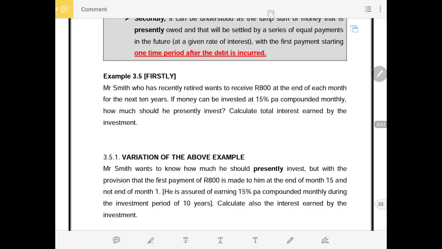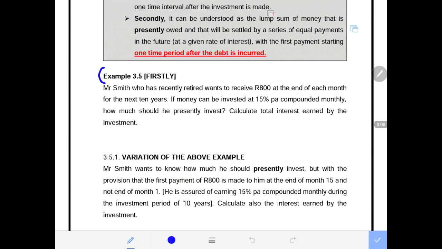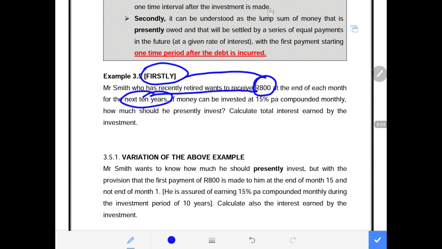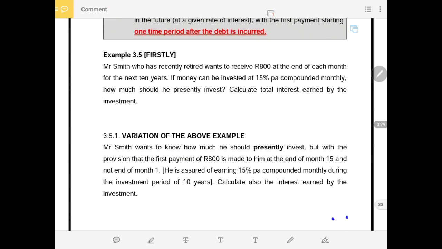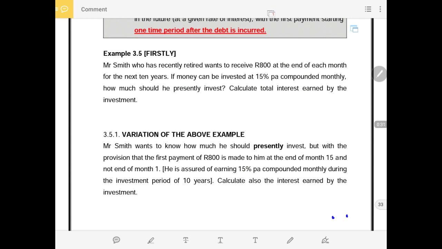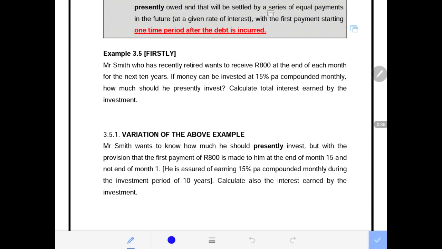I am sure you are very familiar with this page if you did watch my example 3.5 recording, where we were focusing on the amount that must be invested now in order for this person who has retired, Mr. Smith, to receive 800 every month for the next 10 years. Now we are coming to 3.5.1, a variation of the above example, meaning it is an extended version of the above example. Obviously, let us read with deep analysis.